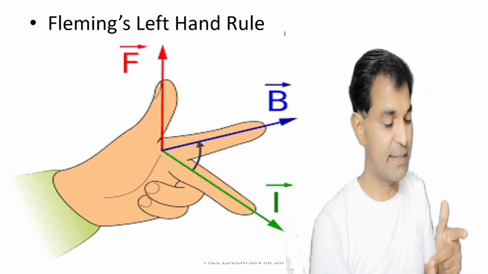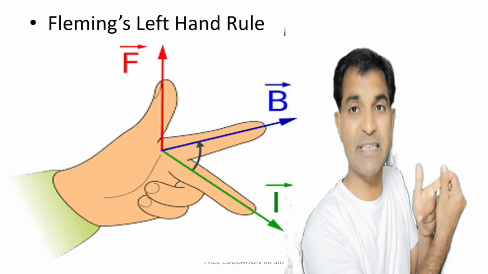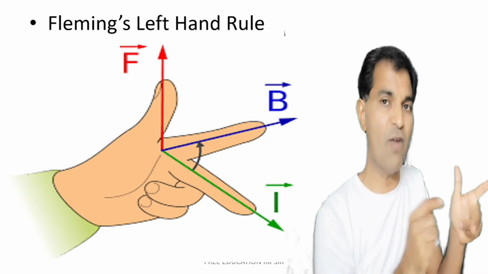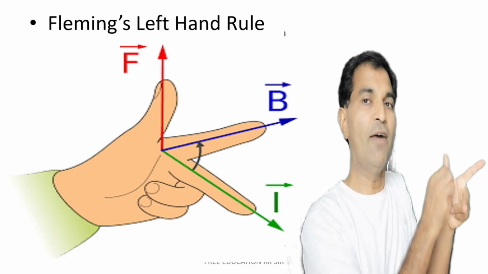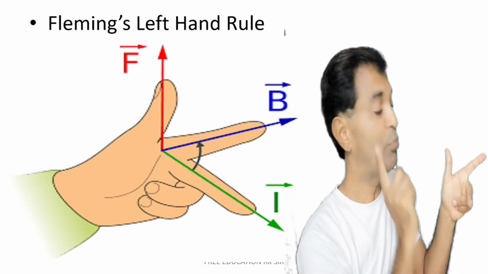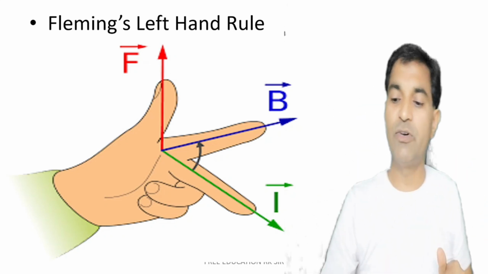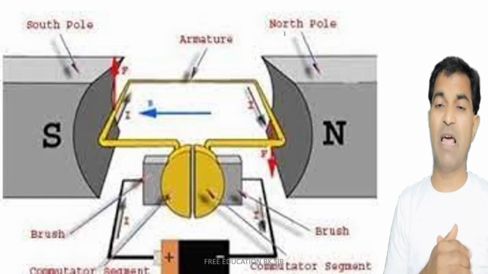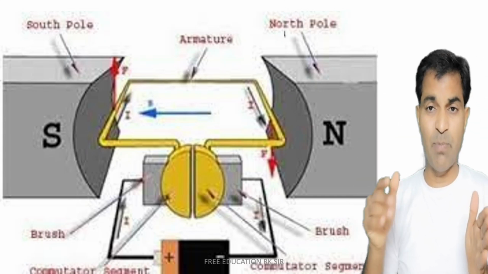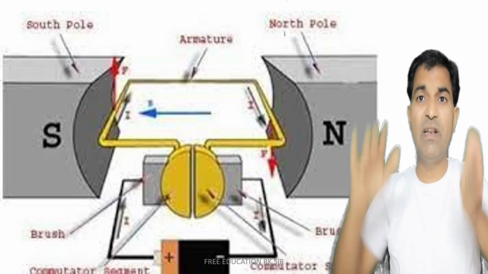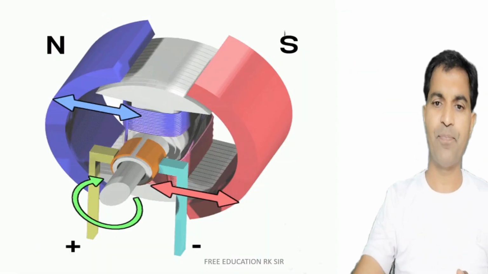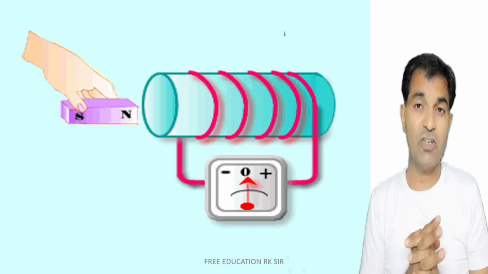Fleming's left hand rule indicates that if the first finger, the forefinger, represents the magnetic field, and the central finger represents current, then the movement of the conductor due to this magnetic field will be given by the thumb. The direction will be given by this thumb, provided all these three fingers are perpendicular to each other. And applying Fleming's left hand rule, it is very easy to find that if a current carrying conductor or coil is placed inside a magnetic field, then a force will be exerted due to magnetism and it will start rotating like this, right?